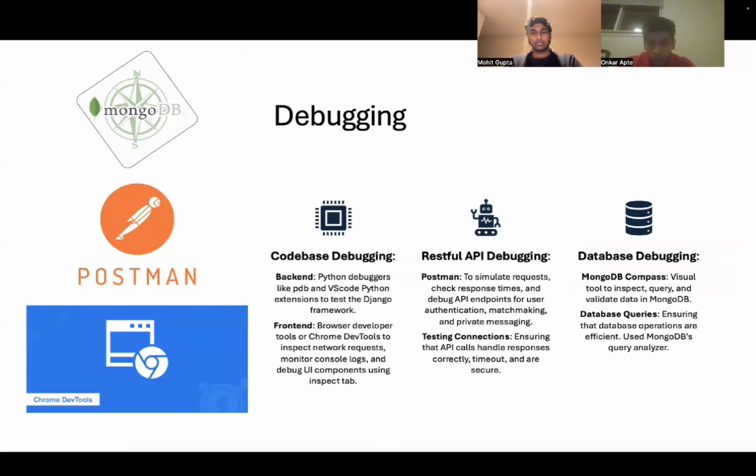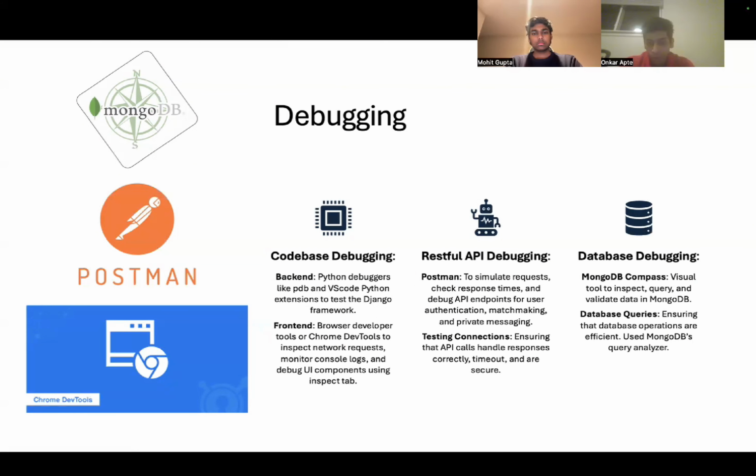Okay, let's look at the debugging part. We have 3 parts: code-based debugging, RESTful API debugging, and database debugging. When we talk about code-based debugging, we essentially mean the front end. In the front end, we use Chrome dev tools or browser developer tools. Essentially, we use JavaScript in the front end for asynchronous requests to the server. Browser developer tools can be used to inspect data coming from the APIs. For that, we use console.log. We use the debug UI components in the inspect tab. We also monitor the network resources, etc.